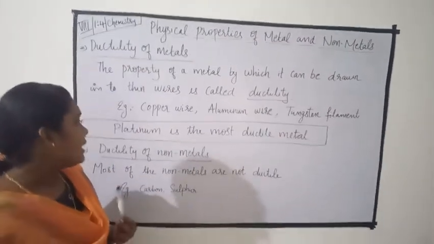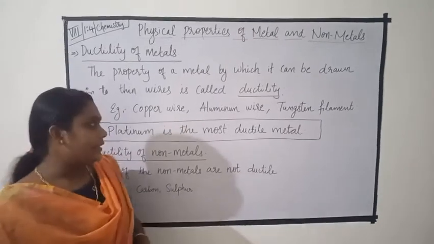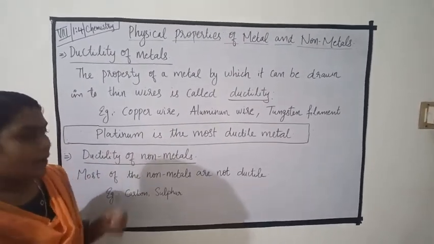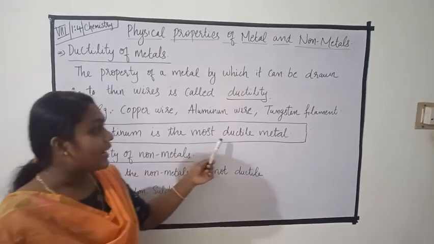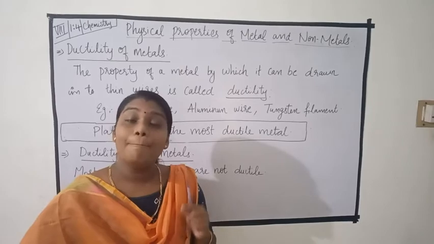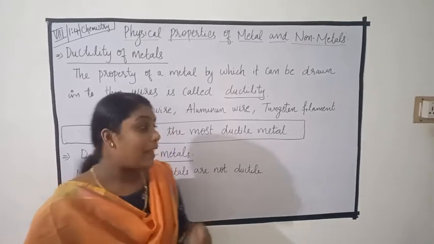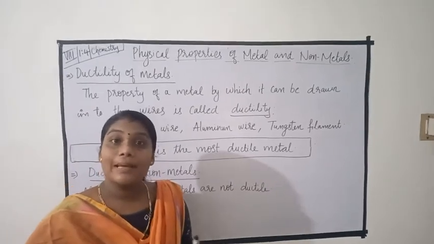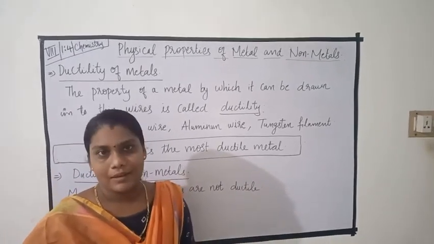Okay students, the most ductile metal is platinum. Platinum is the most ductile metal and gold is the most malleable metal.